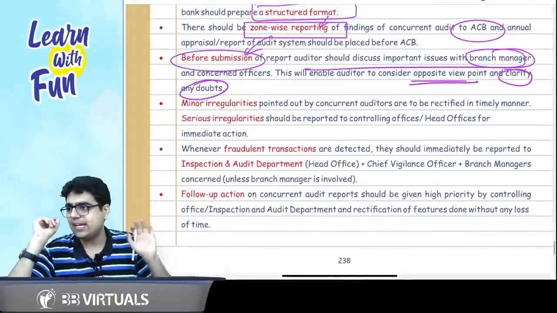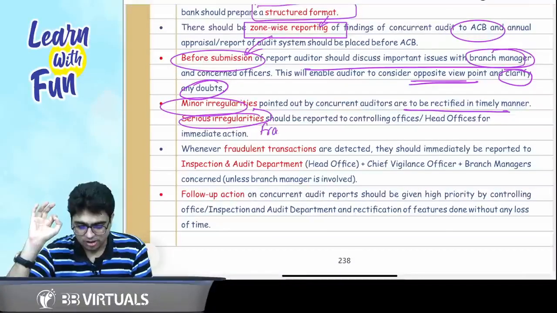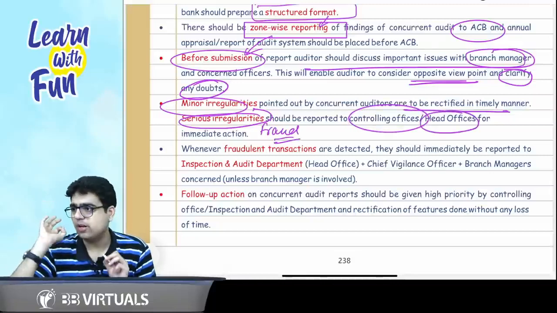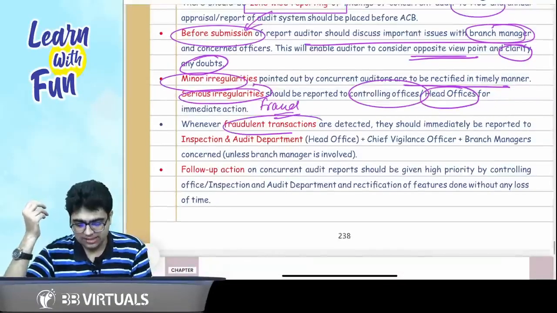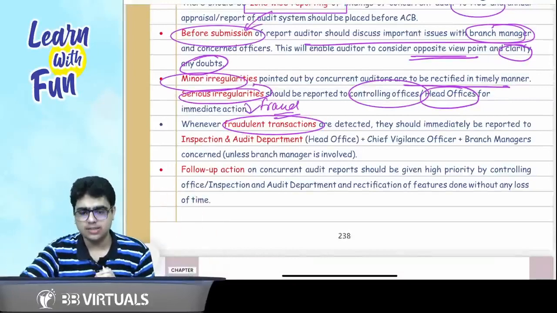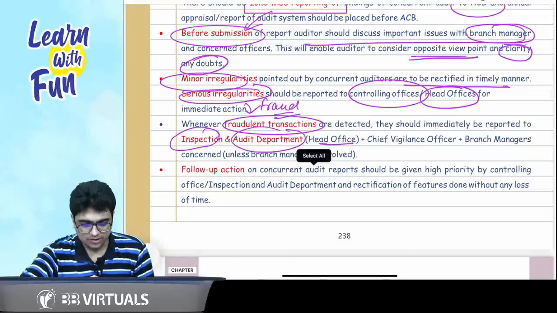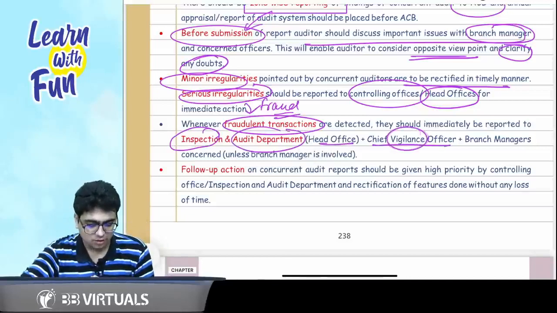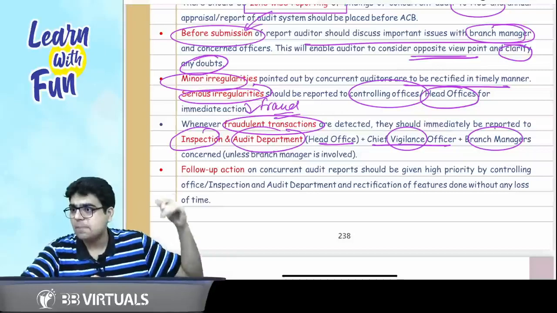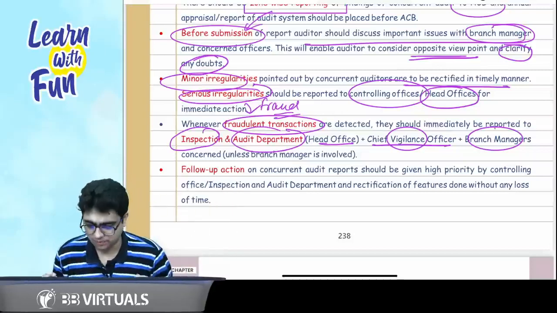If you find any irregularities, minor irregularities are to be rectified in a timely manner. Serious irregularities like fraud should be reported to the controlling offices or head offices. Whenever fraudulent transactions are found, please report to the inspection and audit department of head office, CVO, that is the chief vigilance officer, and the branch manager, unless the branch manager himself is involved. If he has done the fraud, why will you report to him?